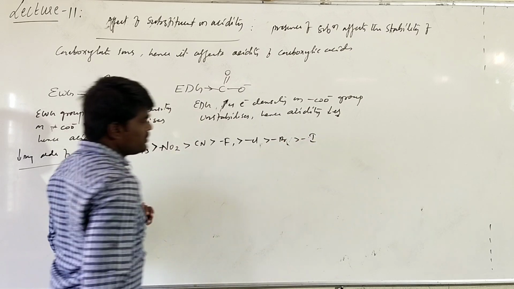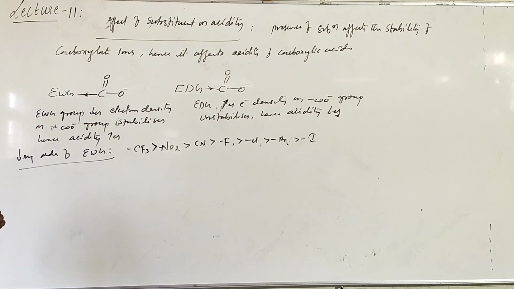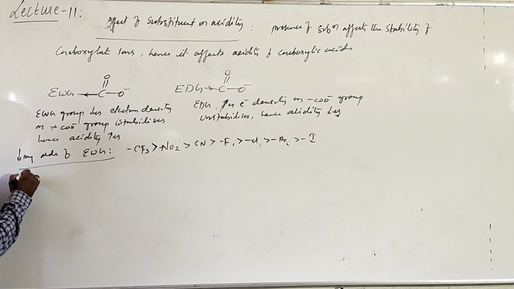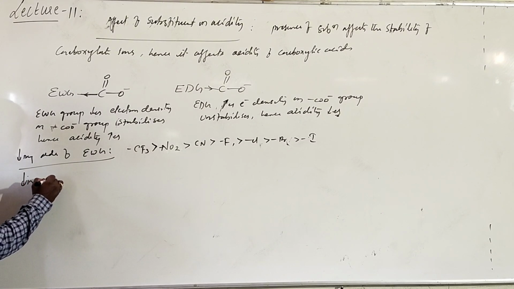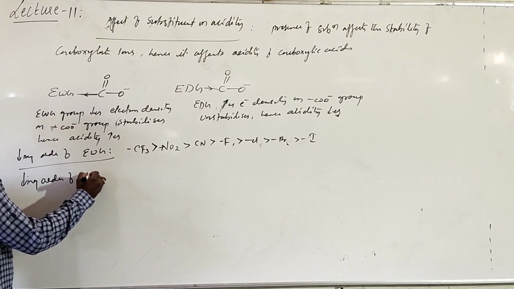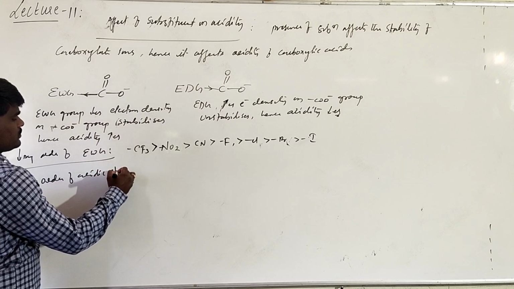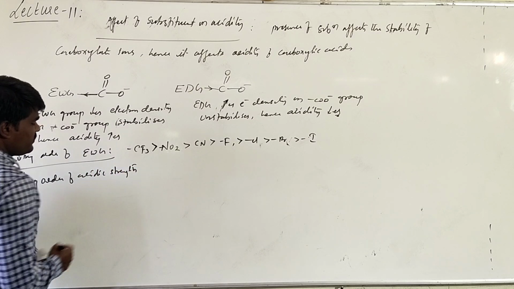This is a general decreasing order. I'll write the decreasing order of acidic strength of different acids.